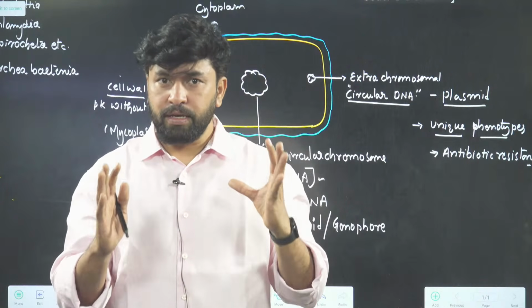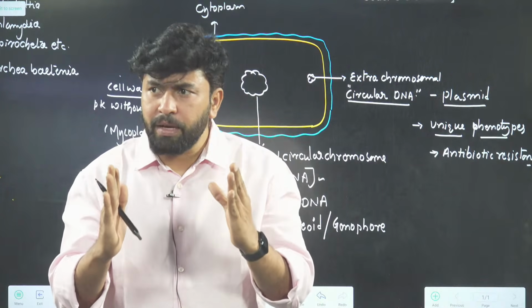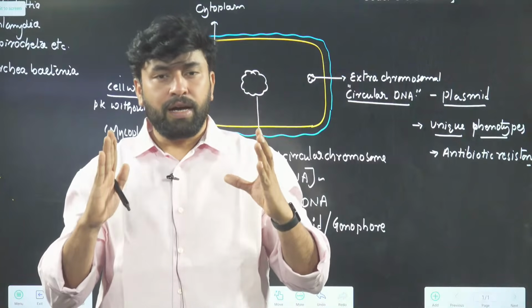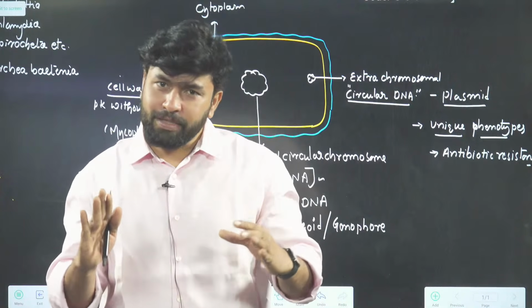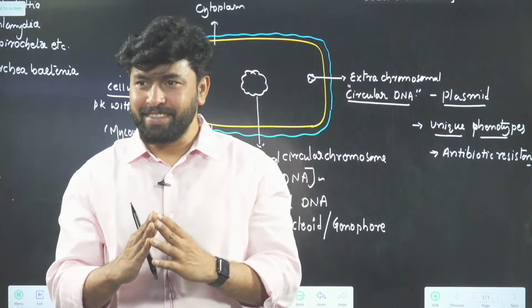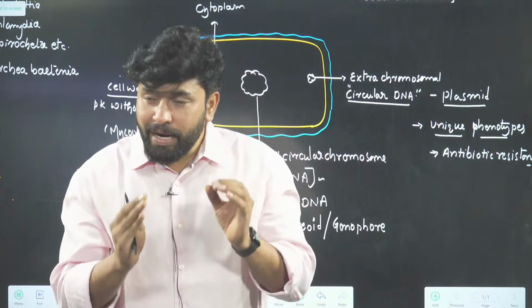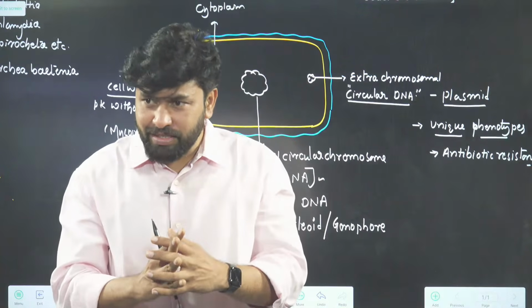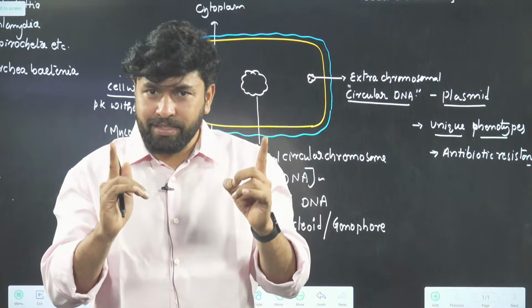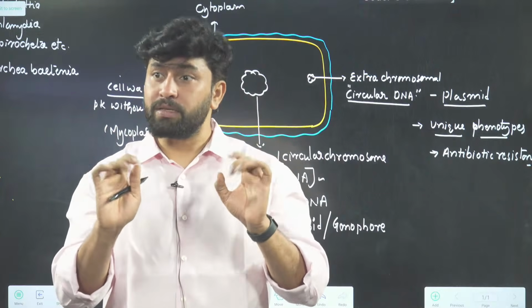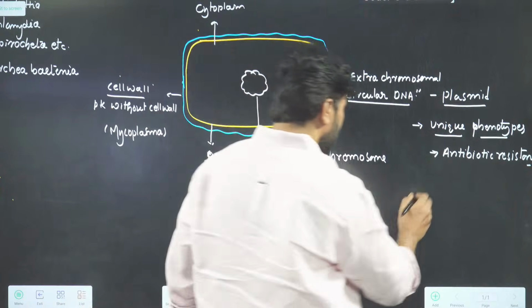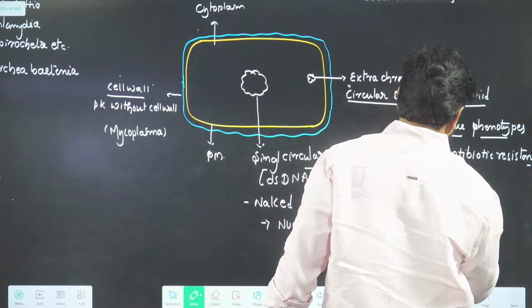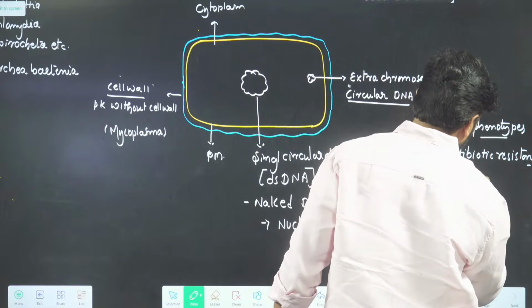A bacteria will get antibiotic resistance only with the help of plasmids. I am not saying all plasmids will provide antibiotic resistance, but whichever bacteria has got antibiotic resistance, that resistance is due to a plasmid. Keep it in mind. And also, these plasmids are responsible for transformation.